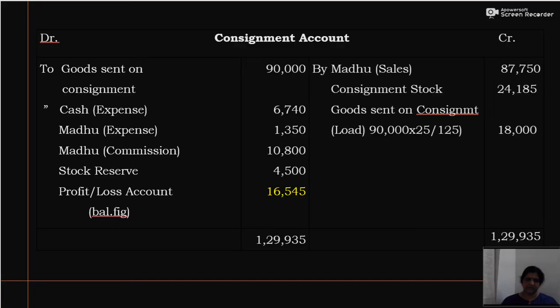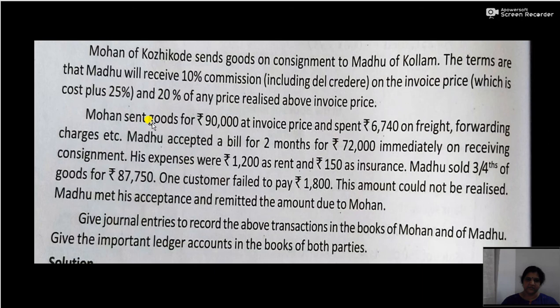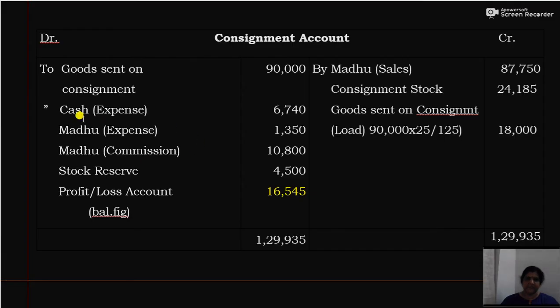That is, the consignment account will be debited: to goods sent on consignment 90,000, that is invoice price is 90,000. Then to cash, that is various expenses 6,740. Then consignee's expense 1,350. Then sales, that is 87,750. So sales value is directly given in the question, that is 87,750.